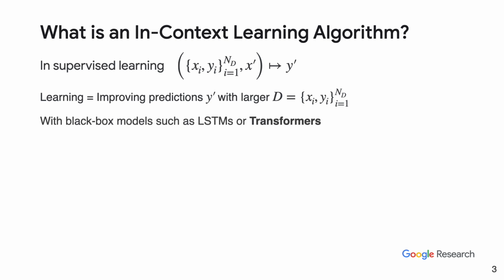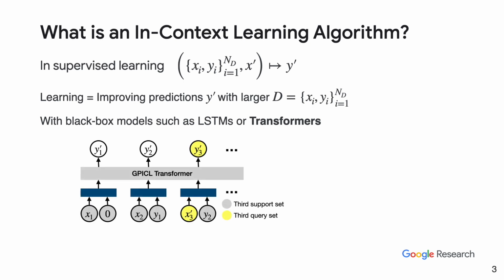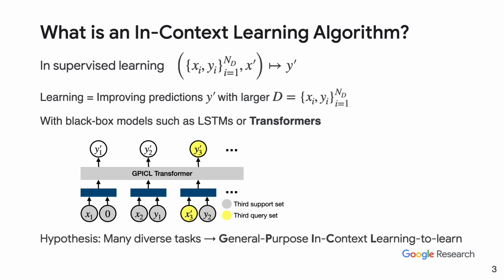The next step then is to represent these functions using neural networks, such as LSTMs or transformers. Here we use our general purpose in-context learning transformer, GPICL. How do we find transformers that don't just directly solve the supervised problem, but implement learning algorithms? Our hypothesis is that we need many diverse tasks. With sufficiently many, we expect to discover general purpose in-context learning.